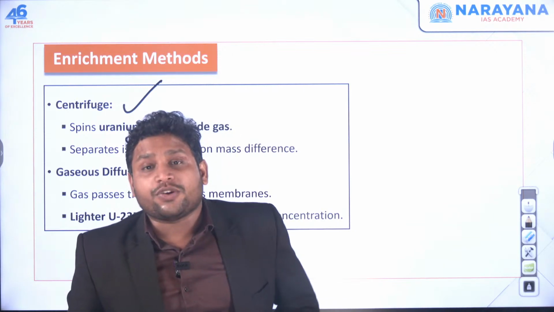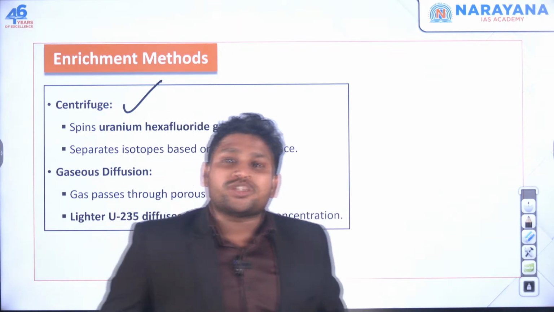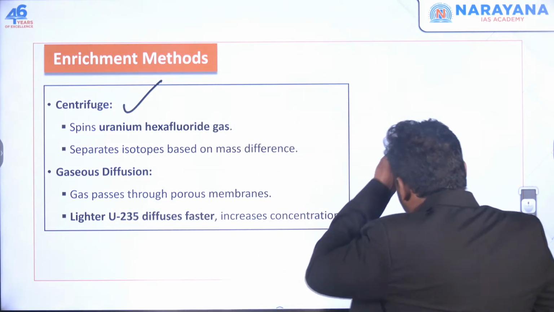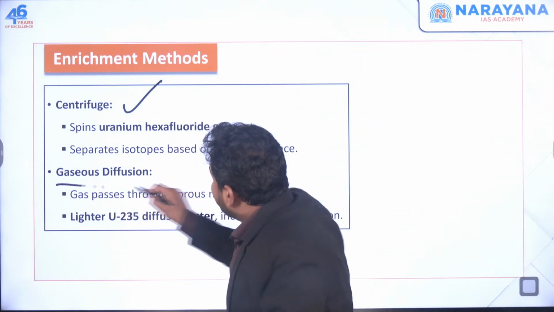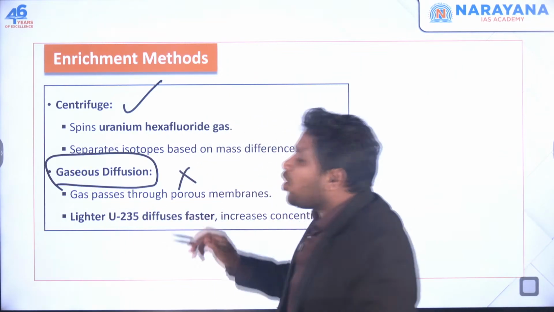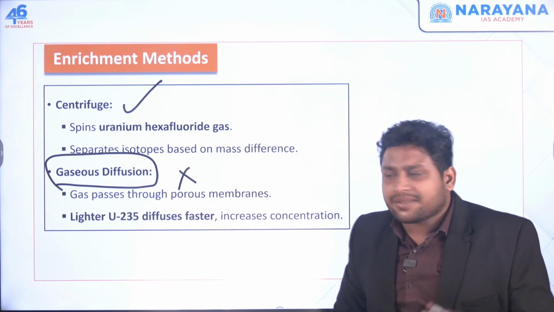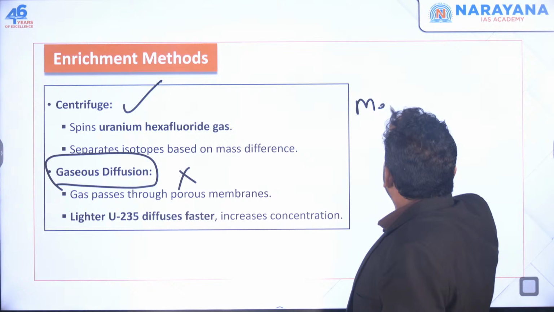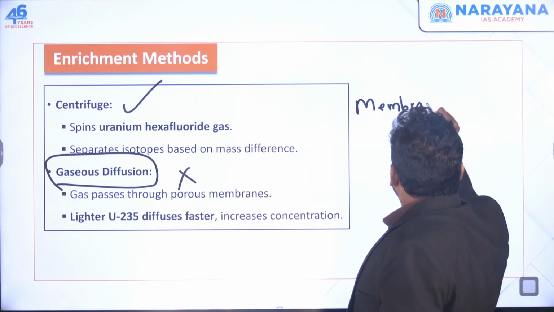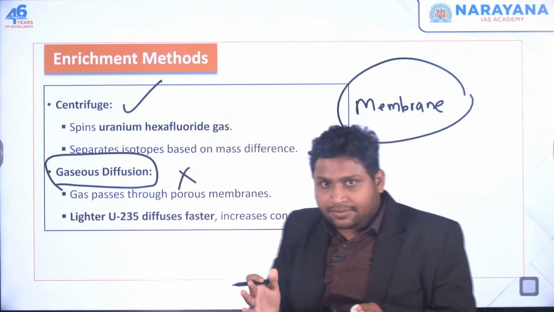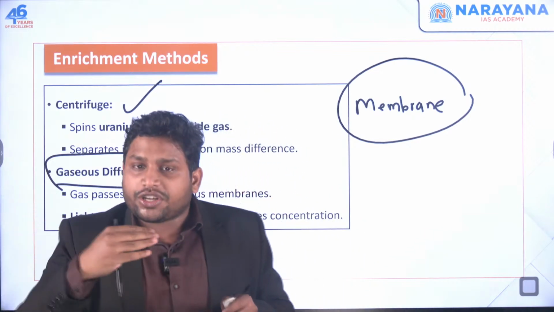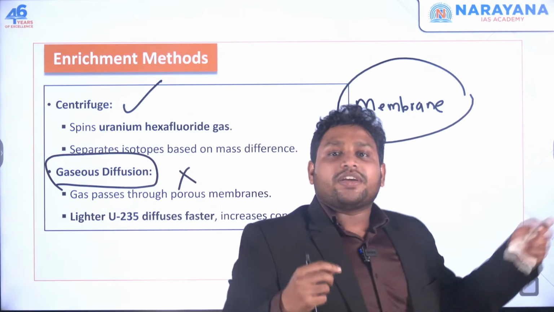Many countries in the world use centrifuges. Gaseous diffusion is not used much, although it also goes for a similar kind of mechanism. They make use of a membrane, just like a sponge, from which some part will move away and some part will not.